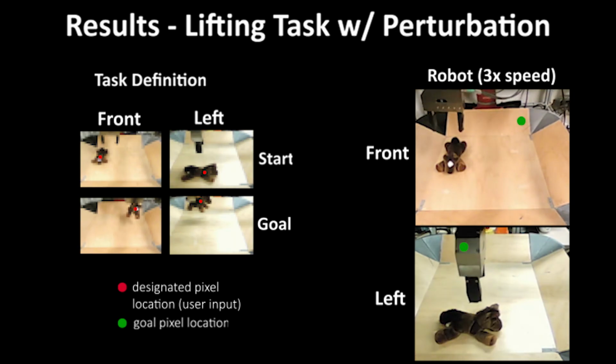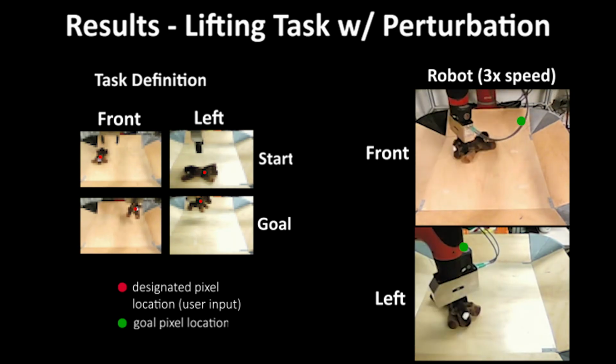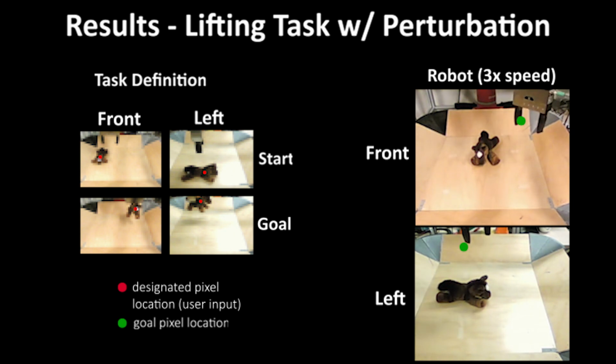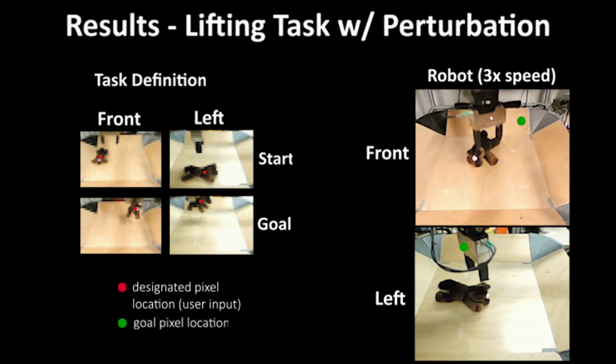In this example, the object is removed from the robot's gripper after the initial grasp. Thanks to our proposed registration network, the robot retries the grasp, thus enabling robustness.